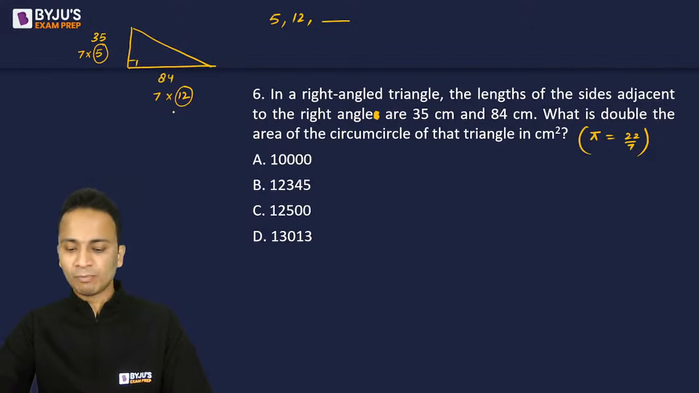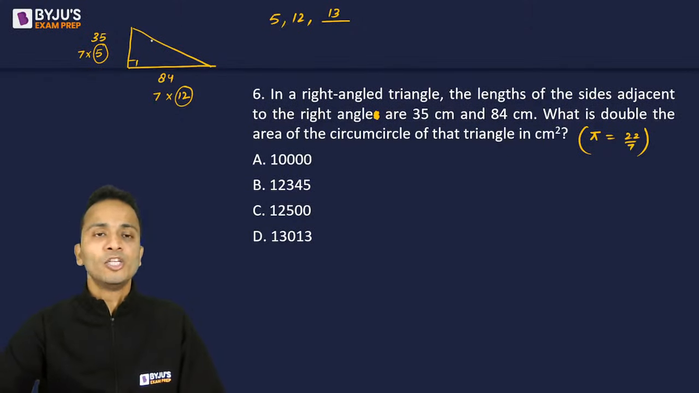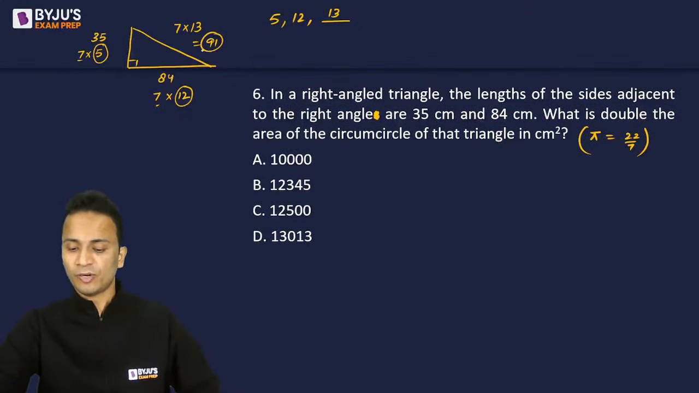Absolutely, Yash. You are absolutely correct. Good. So 5, 12 and the third number will be 13. Remember a few Pythagorean triplets. So I can say that the length of the hypotenuse will be 13 multiplied by 7. 7 was the common factor. So 7 into 13, that is 91, will be the length of the hypotenuse of this triangle.